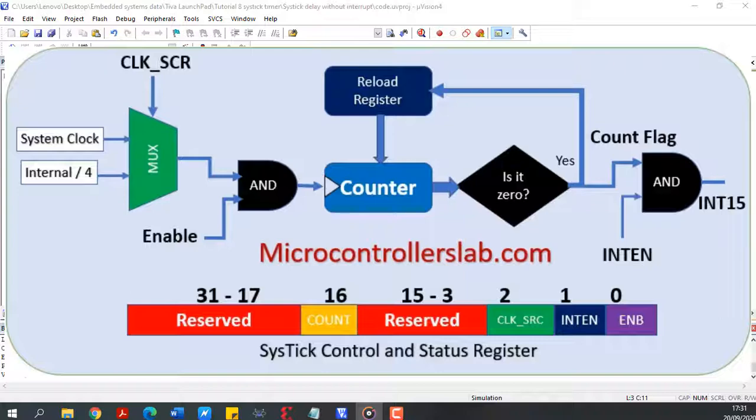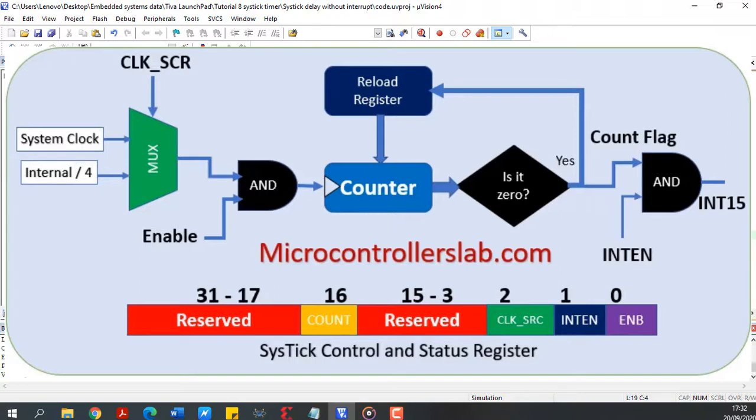This video is a demo to generate a delay of 1 second using the system timer, or famously known as the SysTick timer, of the TM4C123G Tiva launchpad. As I said earlier, this video is just a demo. And the link of the complete in-depth article is given in the description of this video.